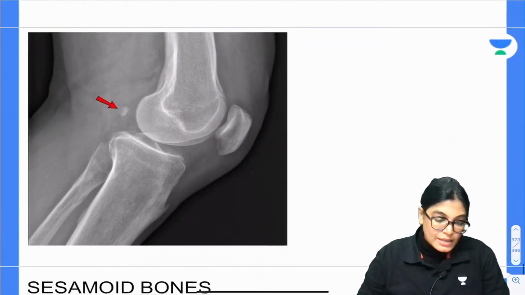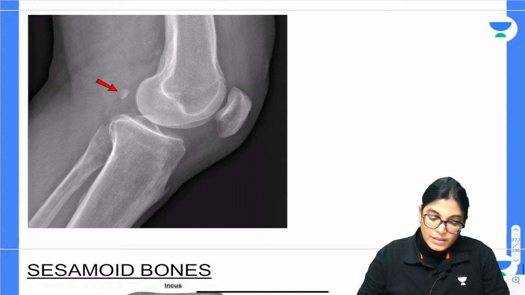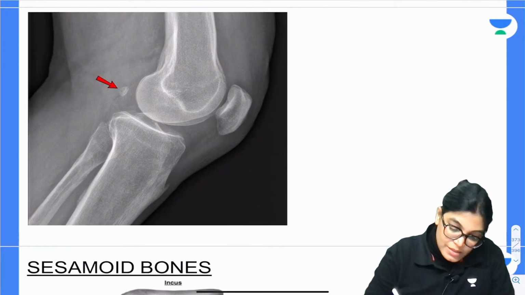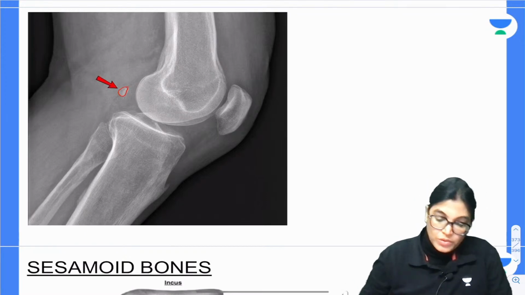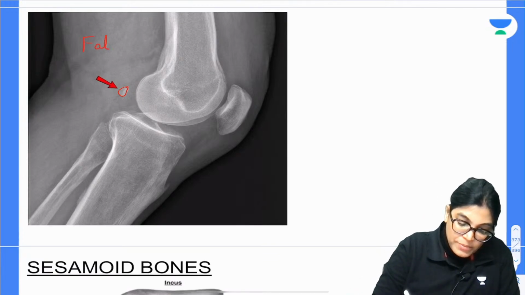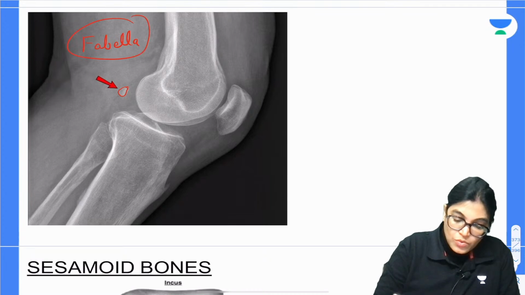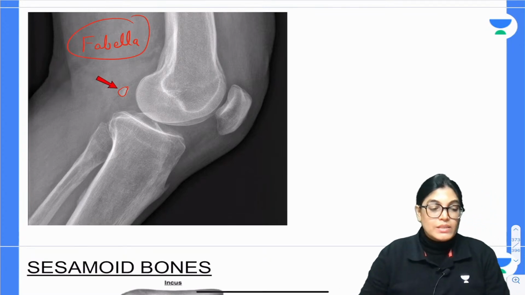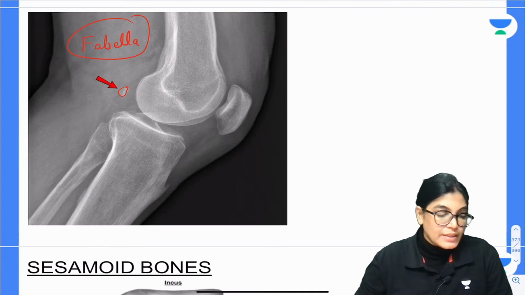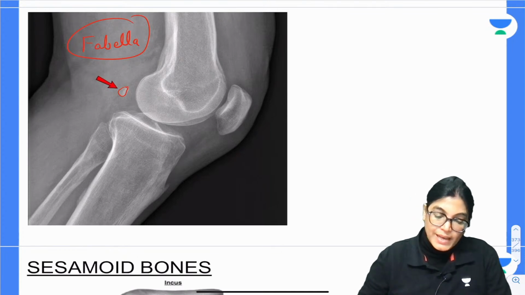Now there is another diagram where you can see a red arrow marked on a small bone. Can you see it on the posterior aspect of the knee joint? This small bone is another location of sesamoid bone. Actually this bone is the fabella. What is asked in the MCQ is the location of the fabella bone. This fabella bone develops in the tendon of the lateral head of the gastrocnemius muscle.